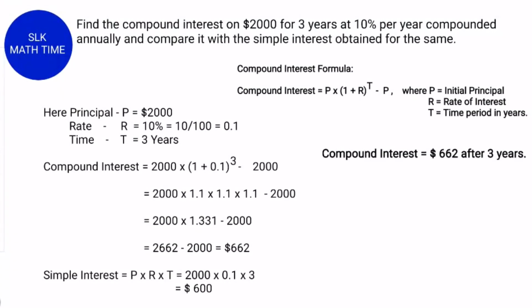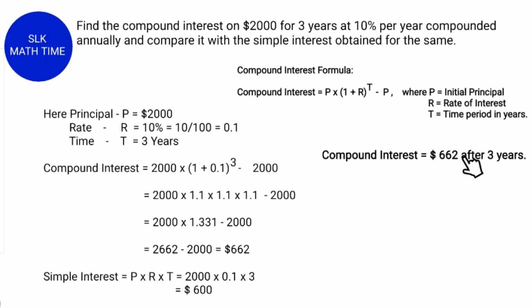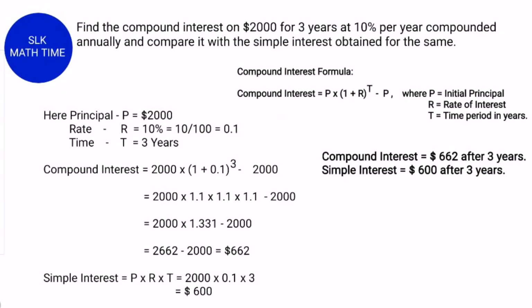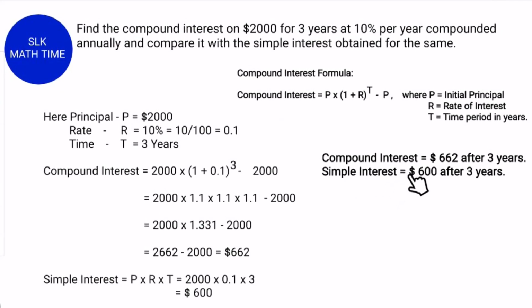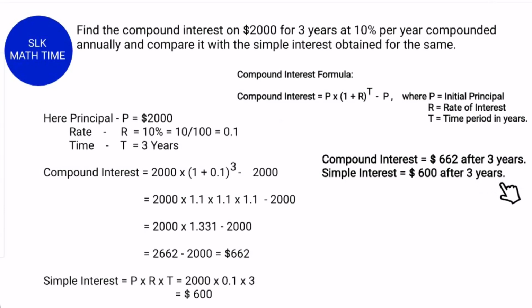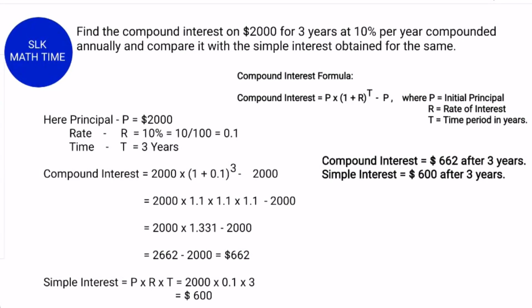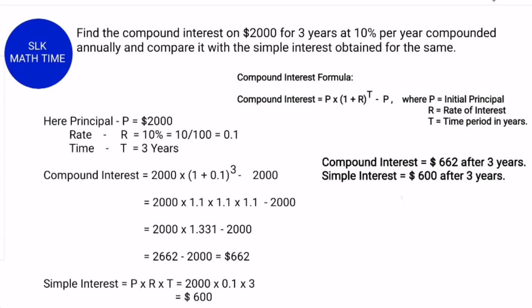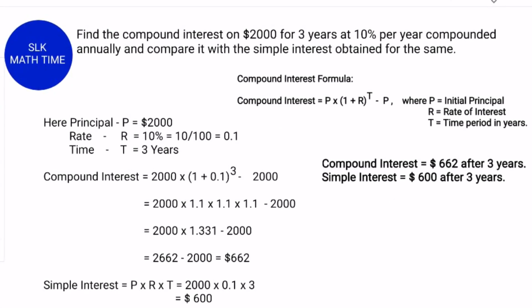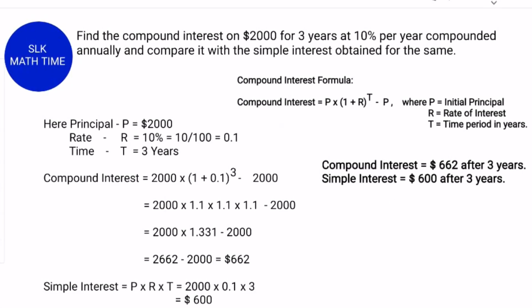Compound interest is $662 after 3 years and the simple interest is $600 after 3 years. When compared to simple interest, we get $62 more in compound interest.